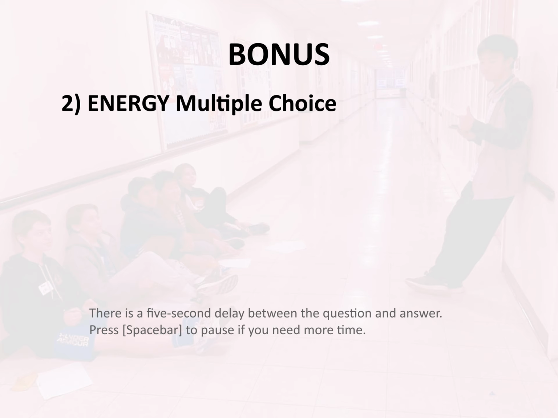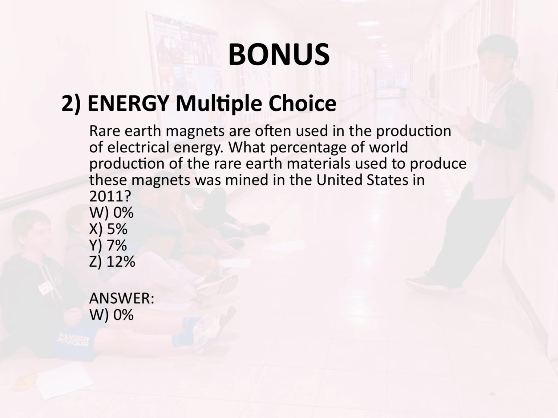Bonus 2. Energy multiple choice. Rare earth magnets are often used in the production of electrical energy. What percentage of world production of the rare earth materials used to produce these magnets was mined in the United States in 2011? W. 0%, X. 5%. Y. 7%. Z. 12%. Answer. W. 0%.